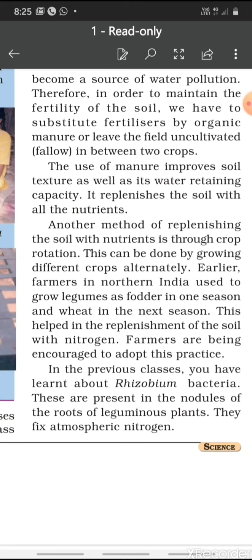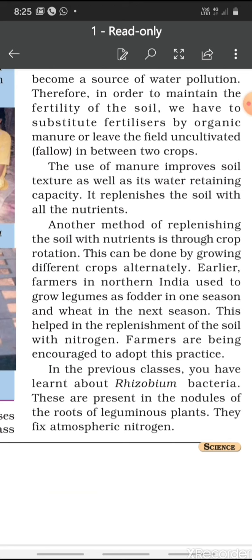Now the use of manure improves soil texture as well as its water retaining capacity. It replenishes the soil with all the nutrients, that is, it provides the soil with all the nutrients that the soil is lacking. Another method of replenishing the soil with nutrients is through crop rotation. So what is this practice, children? This can be done by growing different crops alternately. We can grow leguminous crops alternately with the crop which we are having.